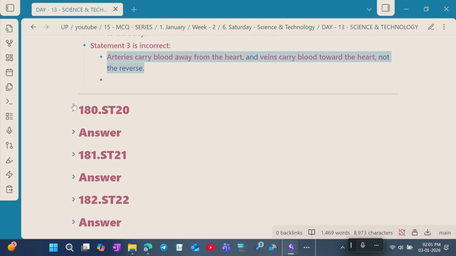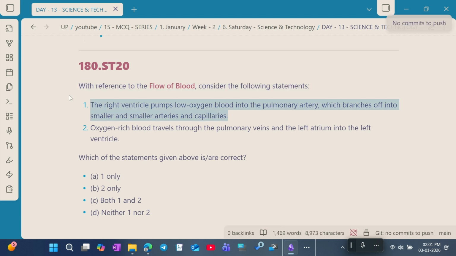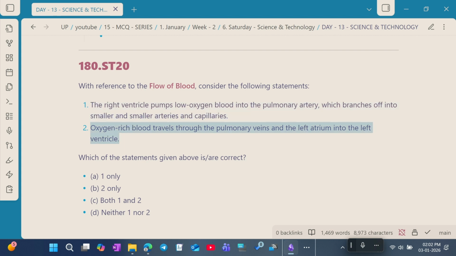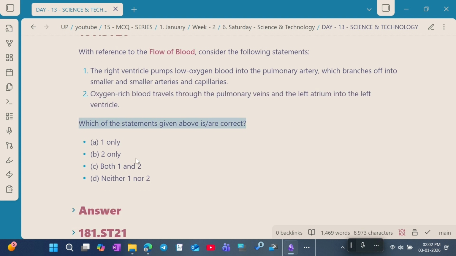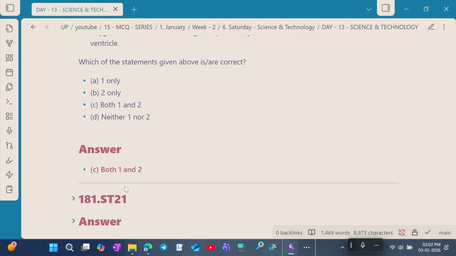Question number 20. With reference to the flow of blood, consider the following statements. Statement 1. The right ventricle pumps low-oxygenated blood into the pulmonary artery, which branches off into smaller and smaller arteries and capillaries. Statement 2. Oxygen-rich blood travels through the pulmonary veins and left atrium into the left ventricle. Which of the following statements are correct? The answer for this question is both 1 and 2 are correct.